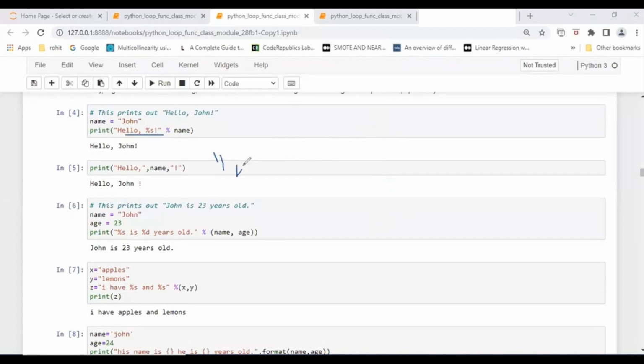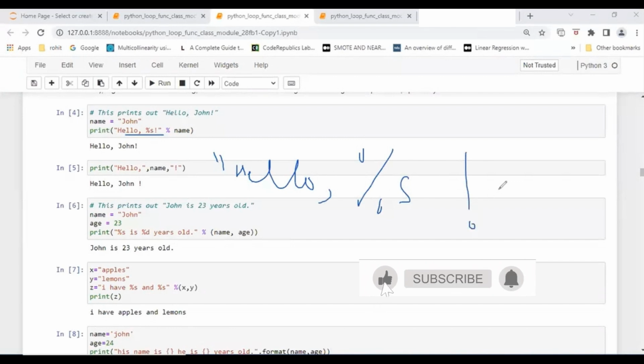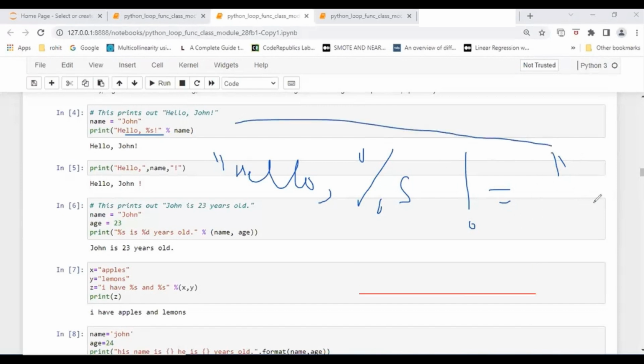So you have to write hello, it should be inside the double quotes, %s exclamation is equal to then again quote. Because this is equal to should be coming here. If you're writing, that is up to you only. And then this sign and then name you are writing. Then it will be corrected. Be careful with the syntax. Okay. So then it will be working if you want to add is equal to sign. That is entirely up to you how you are writing the things.